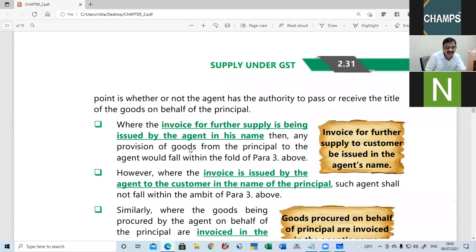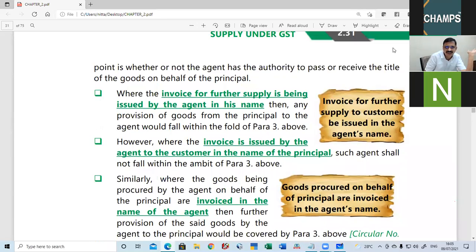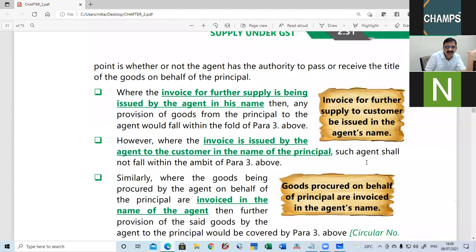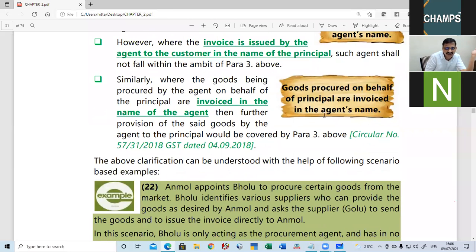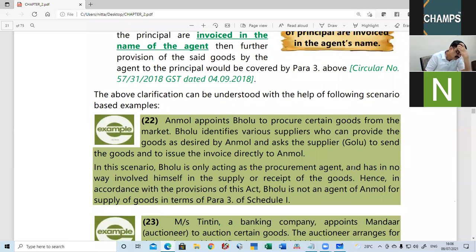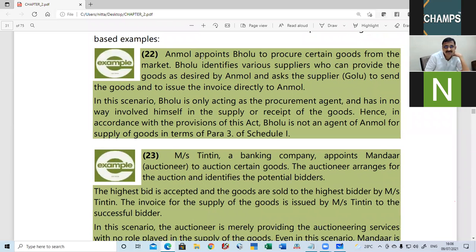Moving forward, my dear friends, this page is completed. Next, this page is completed. Now here I have already told, the customer is invoiced in the name of an agent, and goods are procured and invoiced in the agent's name. This I have completed. Now this is one of the examples. Whoever identifies various suppliers who provide the goods as desired and asks the supplier to send the goods directly to Anmol, directly to Anmol, means Schedule 1 will not come into play. He is not an agent.